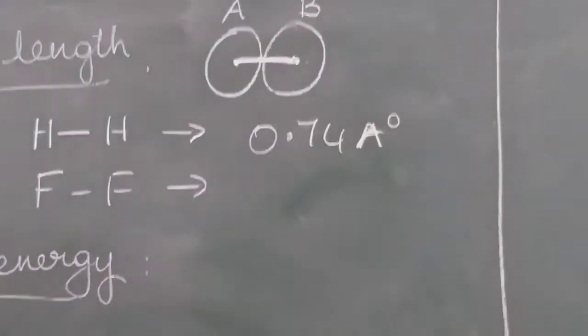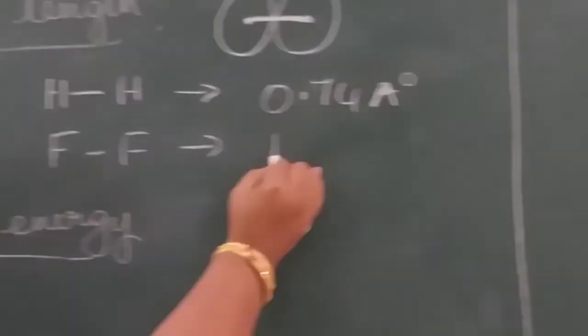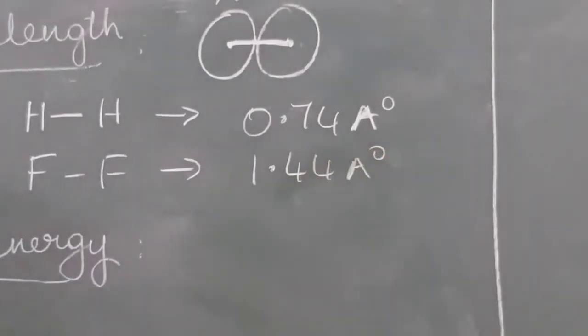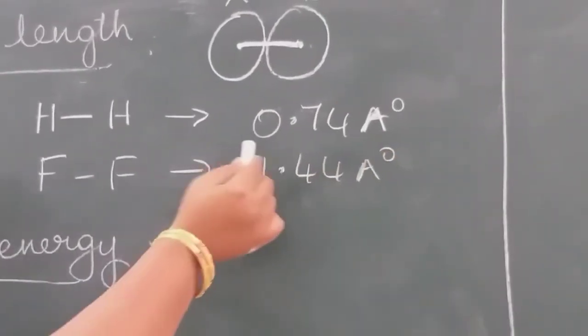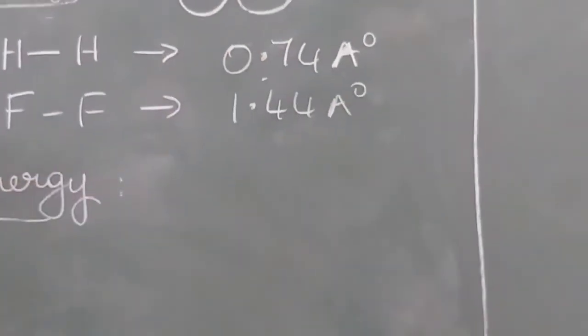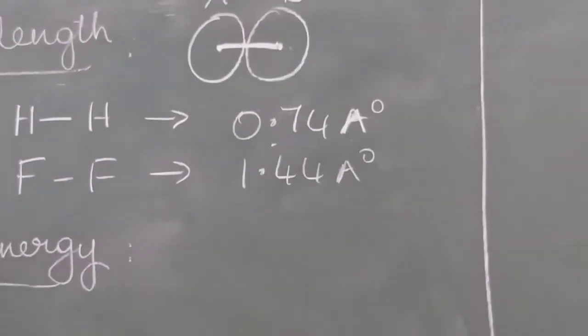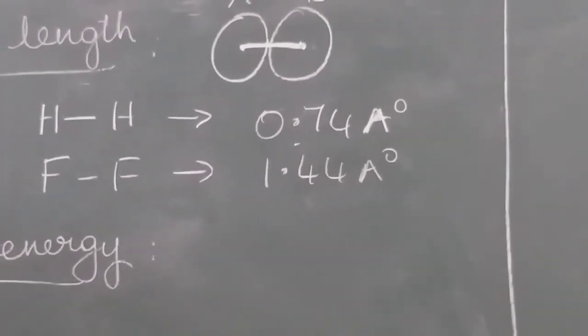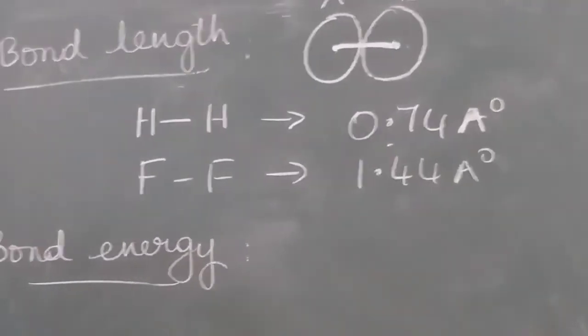And the fluorine bond length is 1.44 angstrom units. Okay, sorry, before I said it wrongly; the bond length is expressed in angstrom units, and nanometers also we can use.